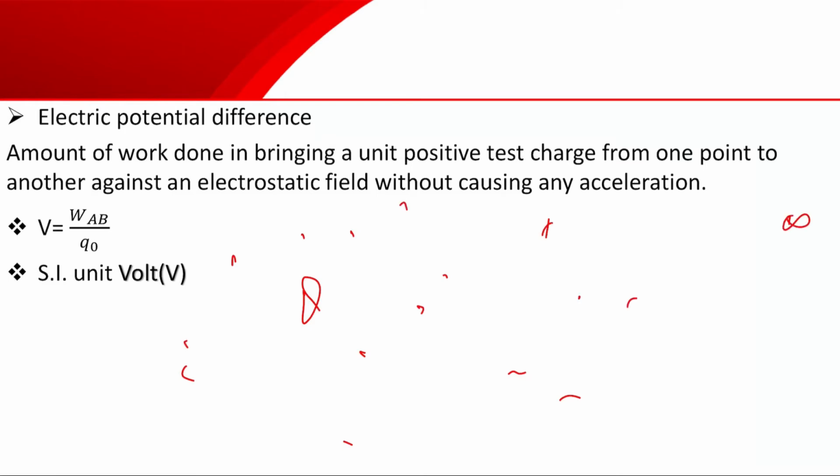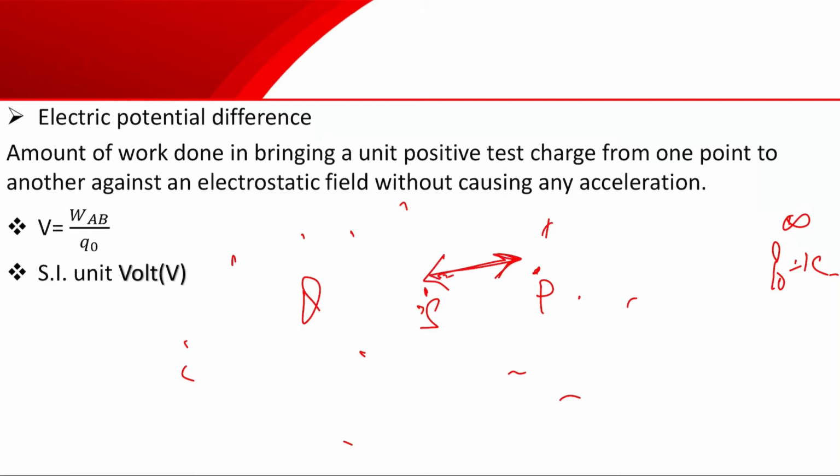From infinity we brought Q naught equals 1 coulomb to point P and then to point S. Then this energy difference is said to be electric potential difference.